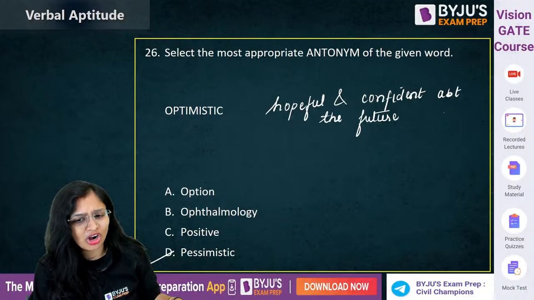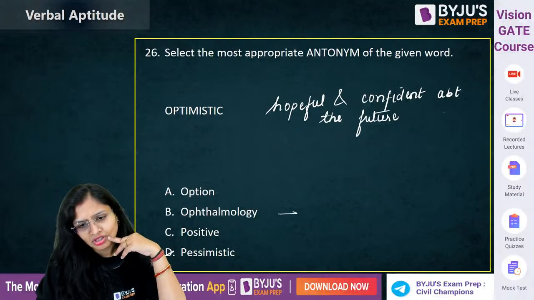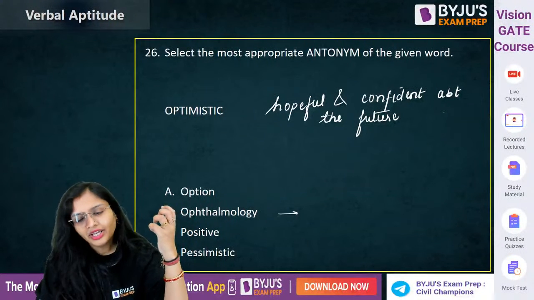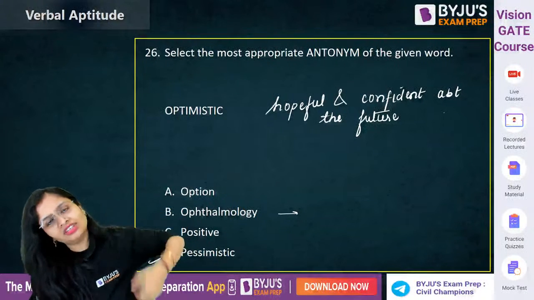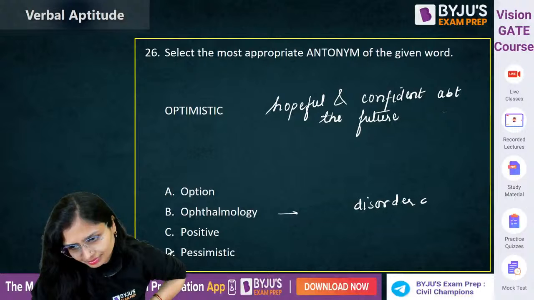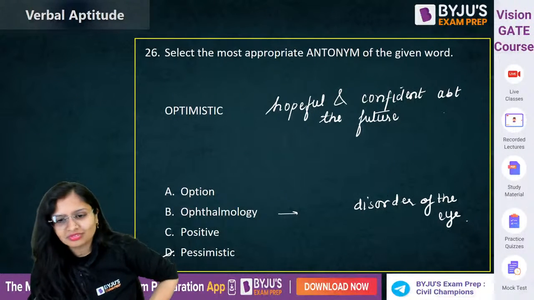Ophthalmology. What do you mean by ophthalmology? Ophthalmology. This is that branch of medicine in which we are concerned with the treatment of disorders of the eye. Ophthalmology. Okay?